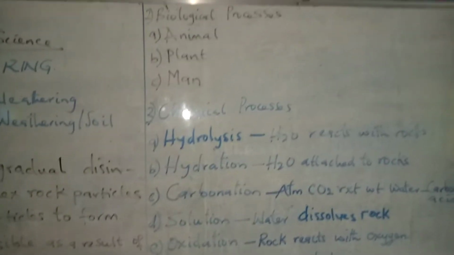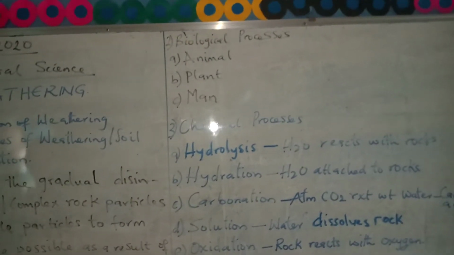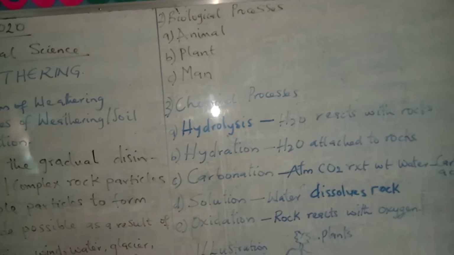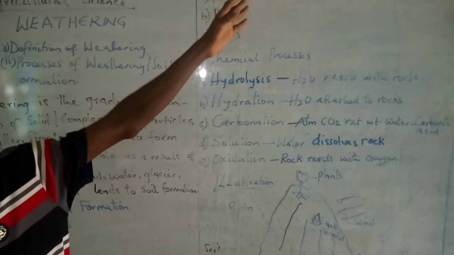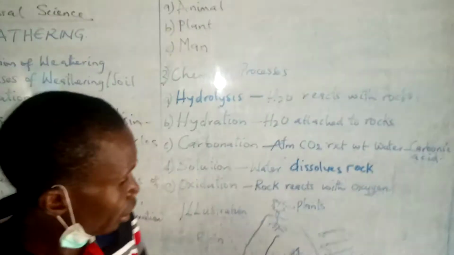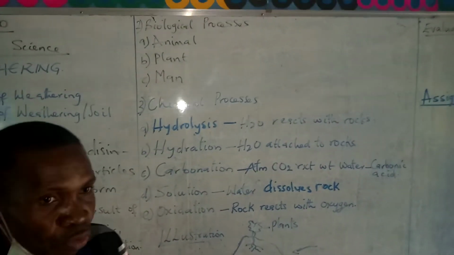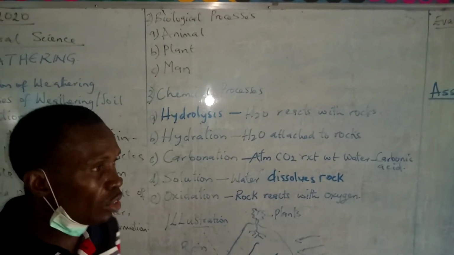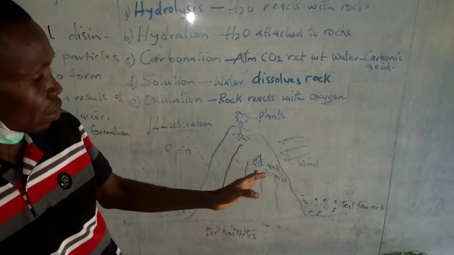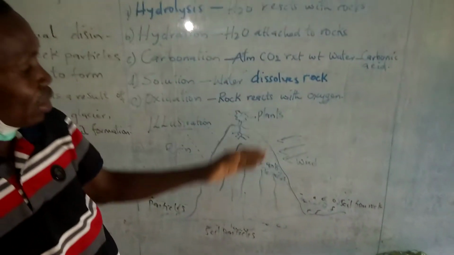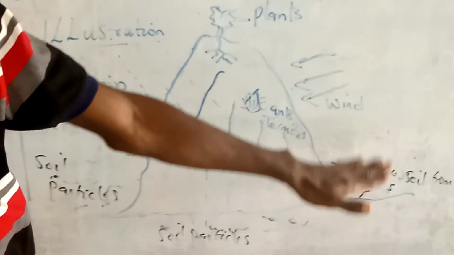Quickly, we have what we call the biological processes. Biological because it has to do with living things: animals, plants, man. Three main living things. For the animals, when the animals walk on the rock, either as a result of nomadic activities or a lot of work being done by ants, termites, it breaks down the rock, and before you know it, the particles wear out to form what?